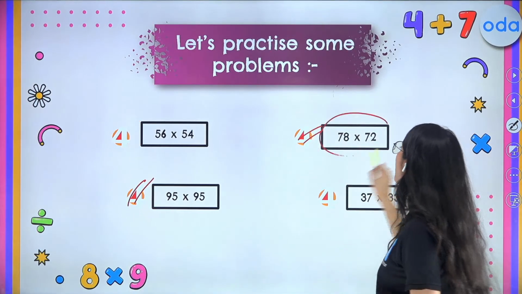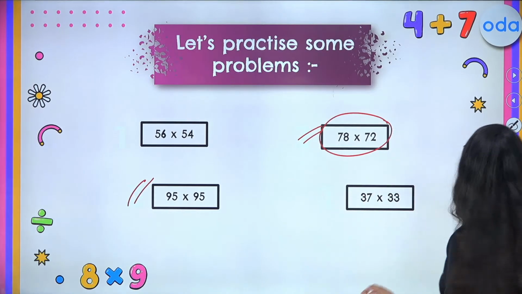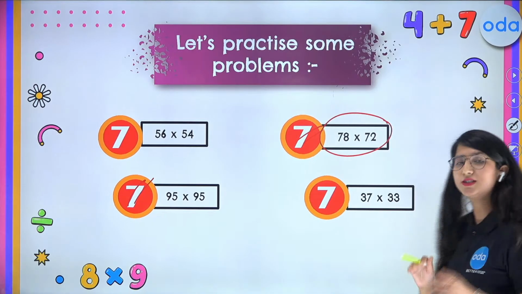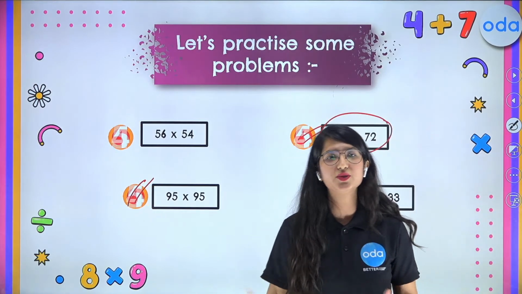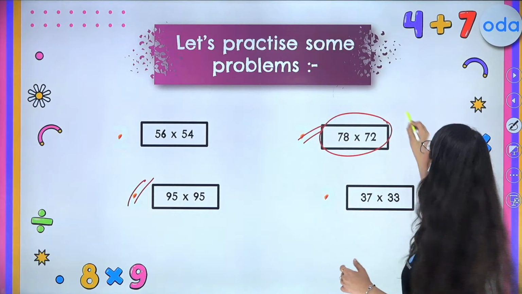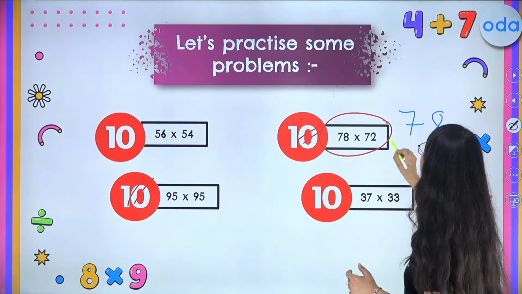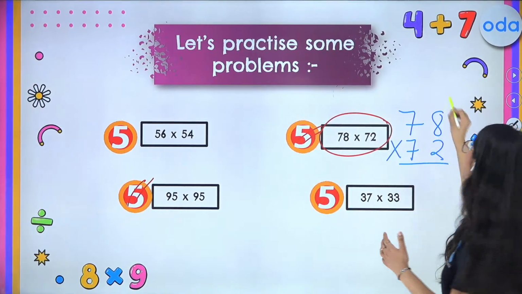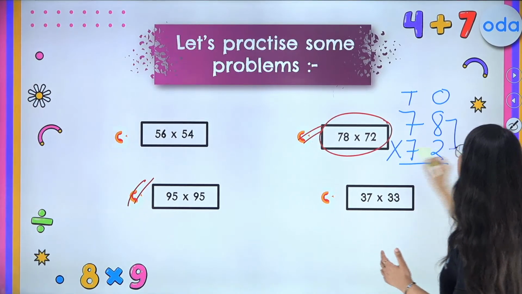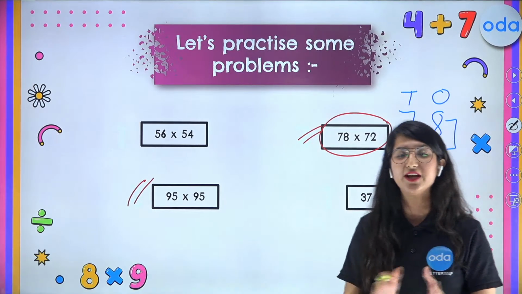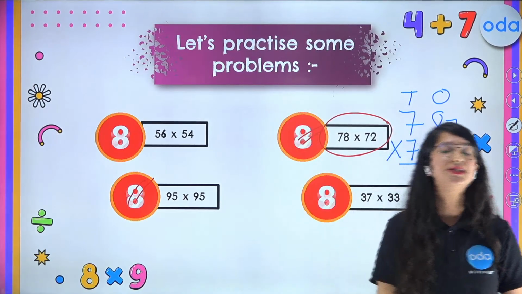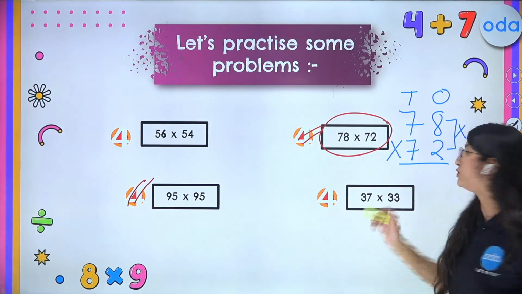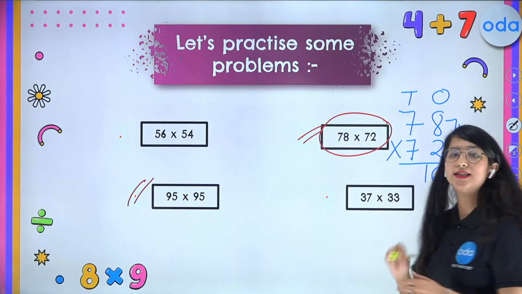So let us try solving 78 times 72. So kids, are you all aware about the conditions now really well? So now we are doing 78 times 72. Step number 1 is to verify whether 8 plus 2 is 10 or not. Whether these digits are resulting in the sum of 10 or not. So yes, they are resulting in the sum of 10. So we will simply multiply 8 and 2 and we get 16 as the answer.